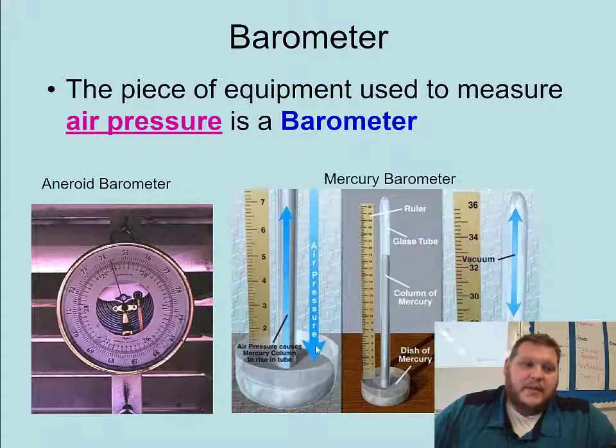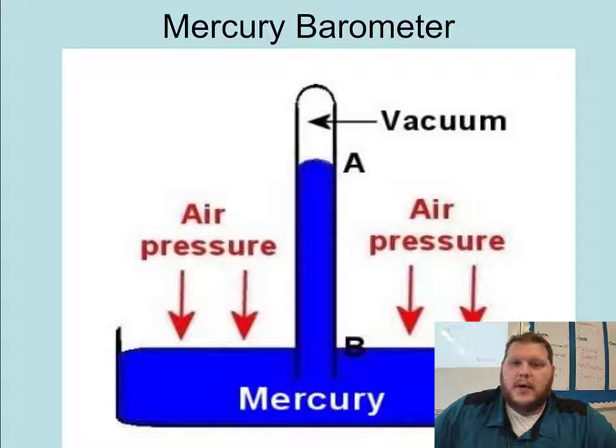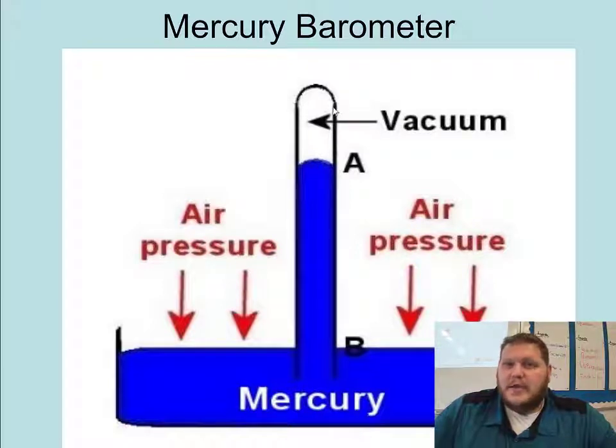It's literally when air pressure pushes down on this little pool. I think I have another picture. Yeah, here we go. So when air pressure pushes down on that pool of mercury, which is a liquid metal, so it's a metal that's liquid at room temperature, it pushes down with that atmospheric pressure and actually forces the mercury up the tube, because up here in this end of the tube is a vacuum, just empty space.